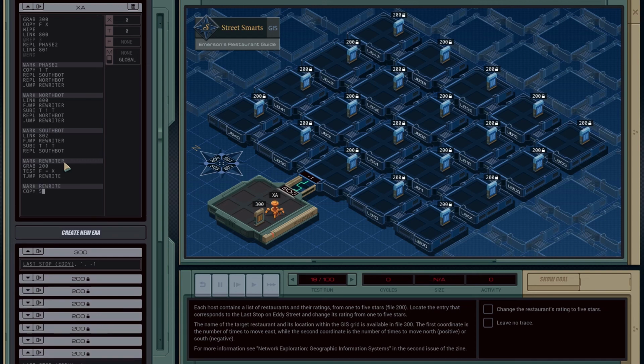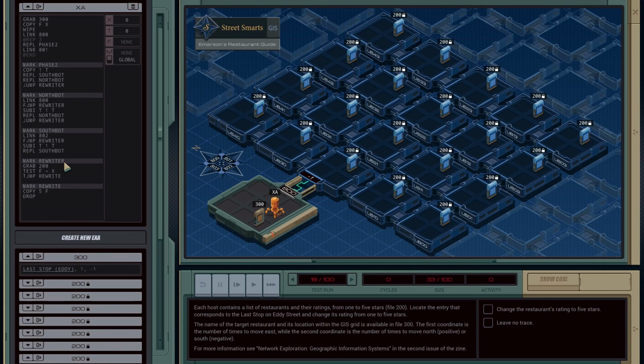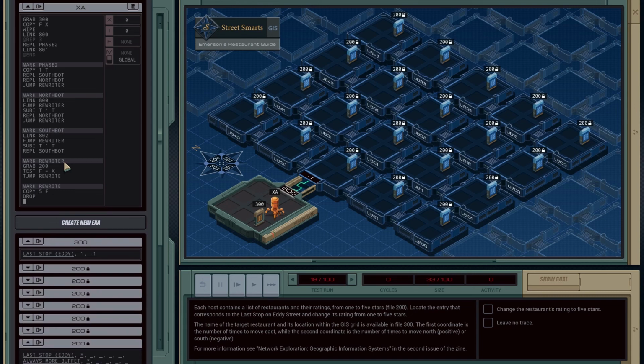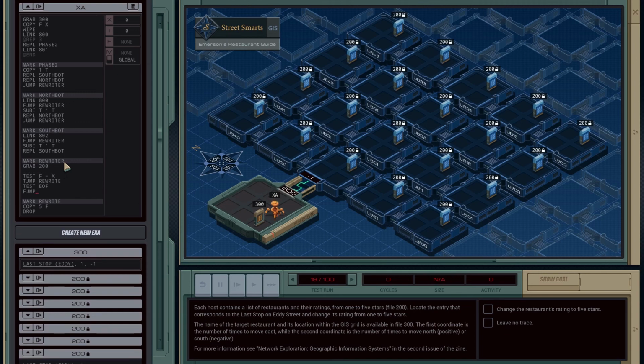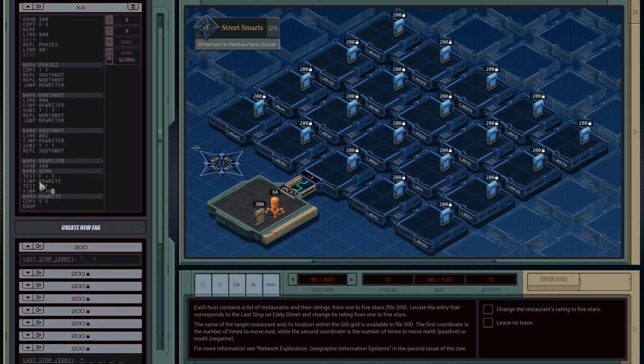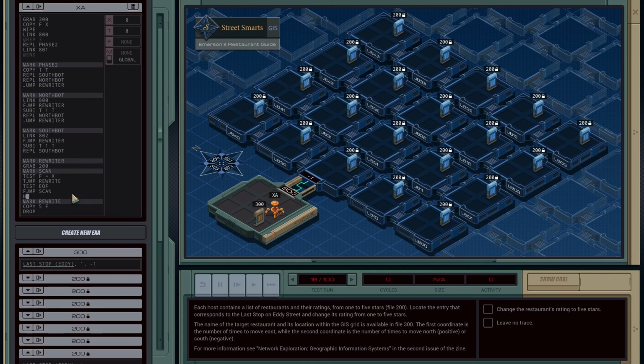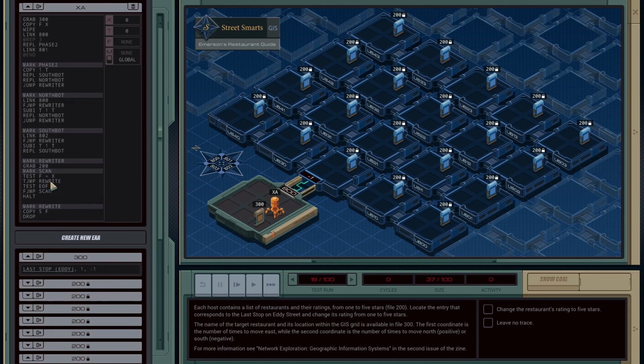And that's just gonna be copy 5 into file and drop the file, and then we're done. Test end of file, false jump, mark scan, false jump to scan. So if we're not at the end of the file, continue scanning, and then halt. Otherwise, if we do find it, then copy 5 as our rating. If we don't find it, then we just continue scanning till we reach the end of the file and we halt.